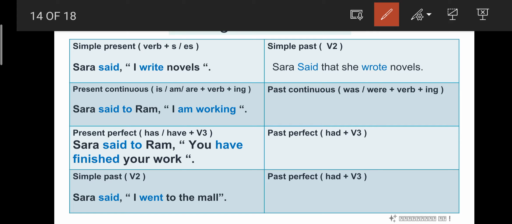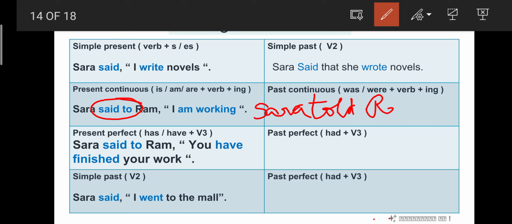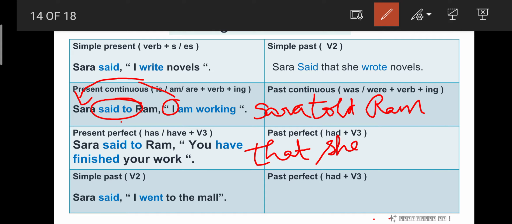Sarah said to Ram, I am working. So what is the reporting verb here? Said to. Very good. Said to will be changed into told. Wonderful. So Sarah told Ram that, okay, I am working. Here I refers to whom? Sarah. So the pronoun is she.